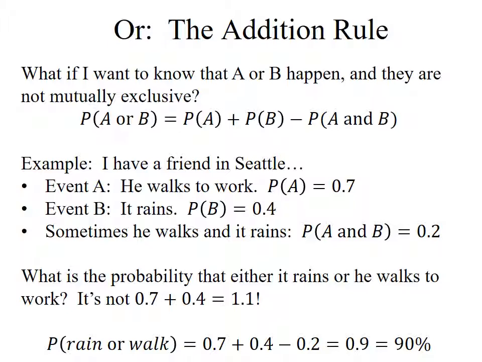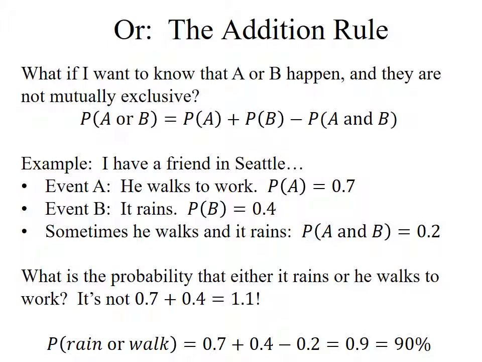All right, here's an example. I have a friend in Seattle who absolutely loves to walk to work. So let's let event A be that he walks to work. Let's say that is 70%. He has a 70% chance on any given day that he's going to walk to work. Event B, on the other hand, is that it rains. He lives in Seattle. It rains a fair bit there. On about 40% of days it rains, so the probability of event B is 0.4. Also, usually he tries not to walk when it rains, but sometimes that happens. So sometimes he both walks and it rains on the same day, the probability of A and B. Let's say that's about 20%.